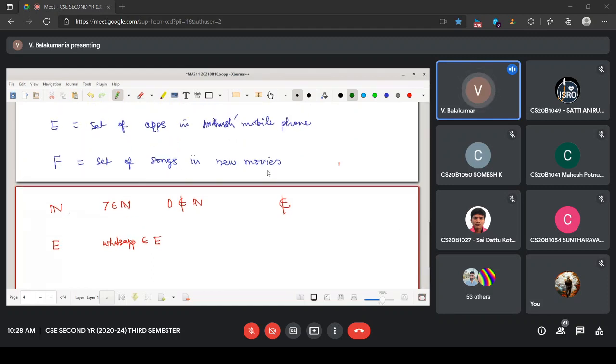The set of songs in new movies is having some difficulty. If I give you a song, I'm unable to decide whether it belongs to it or not. Can someone find out the reason why there is difficulty?